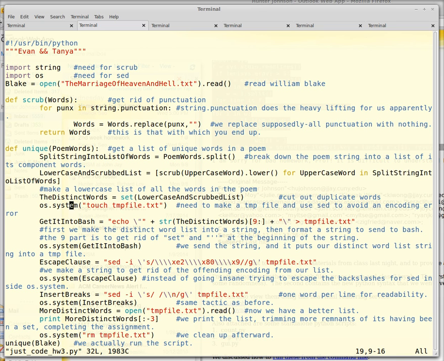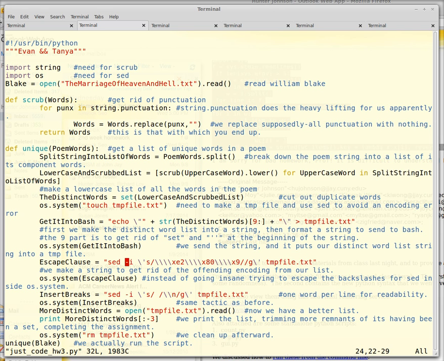And then they use a set command right here to cut out the duplicate words, and that's the main Python move. And they also have some system calls using sed, and they manipulate and clean up this output file, which contains the unique words that they've isolated.